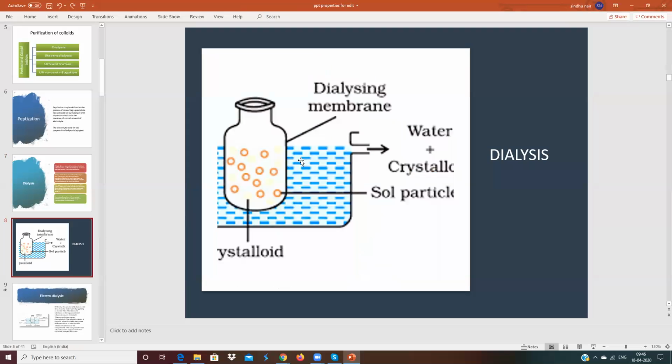Once again, this apparatus is called dialyzer. In the dialyzer, we keep the colloidal solution containing impurities. The impurities dissolved in the dispersion medium will come out through this parchment membrane because the colloidal particles are big and dispersion medium particles are small. The smaller particles come out through the membrane, so the bag contains only colloidal particles, and we mix it with fresh water so that you get pure colloid.